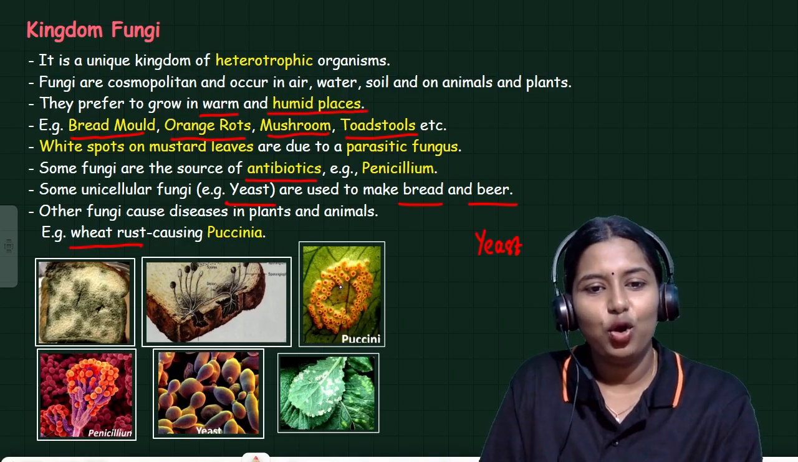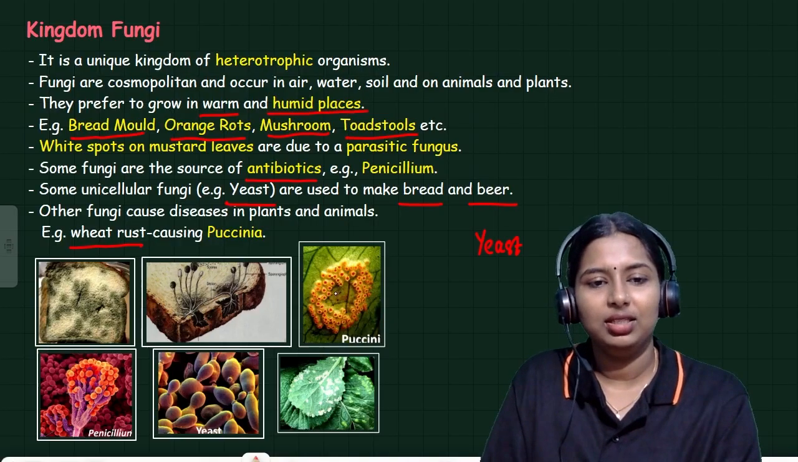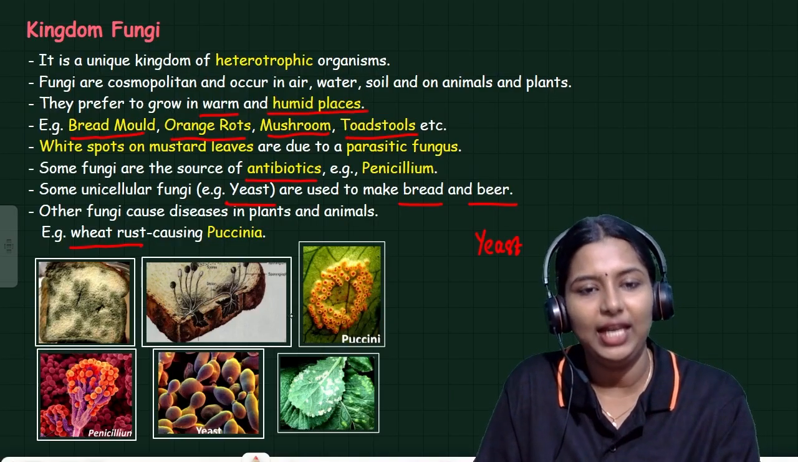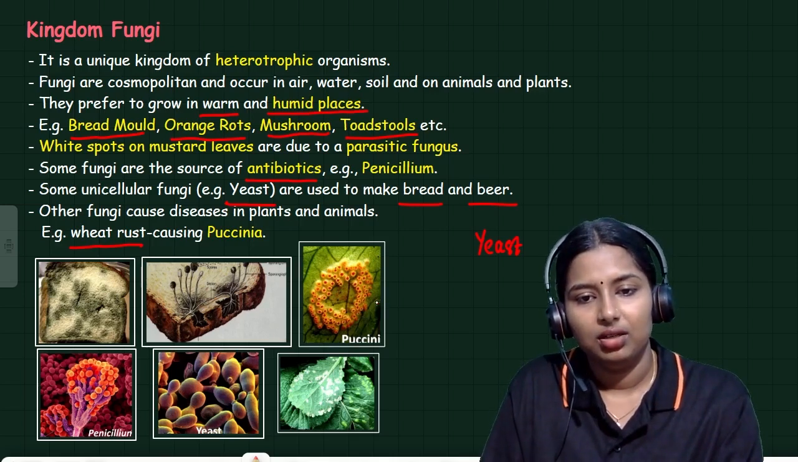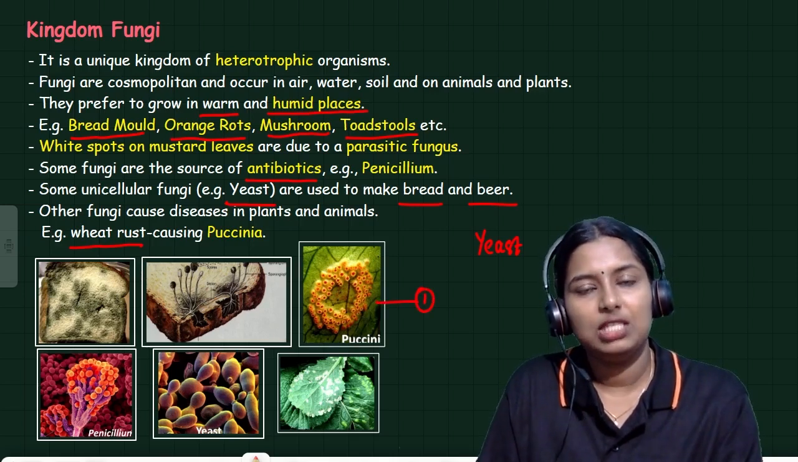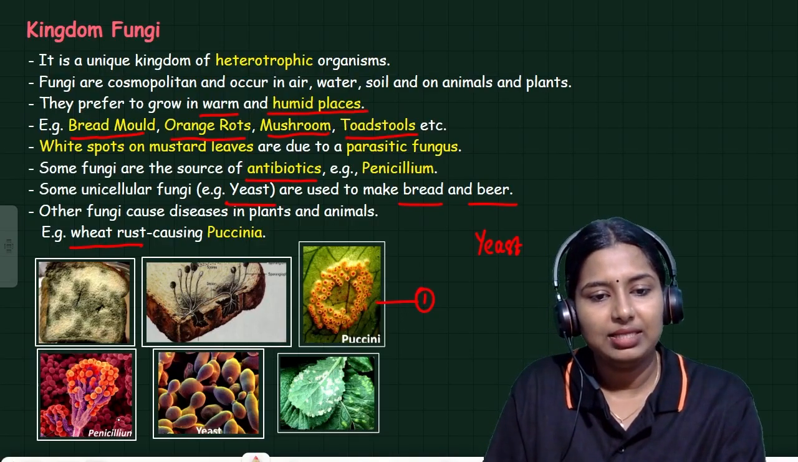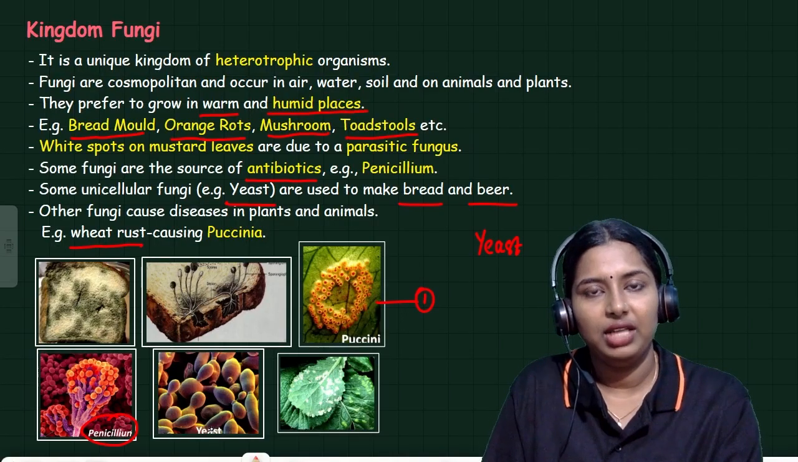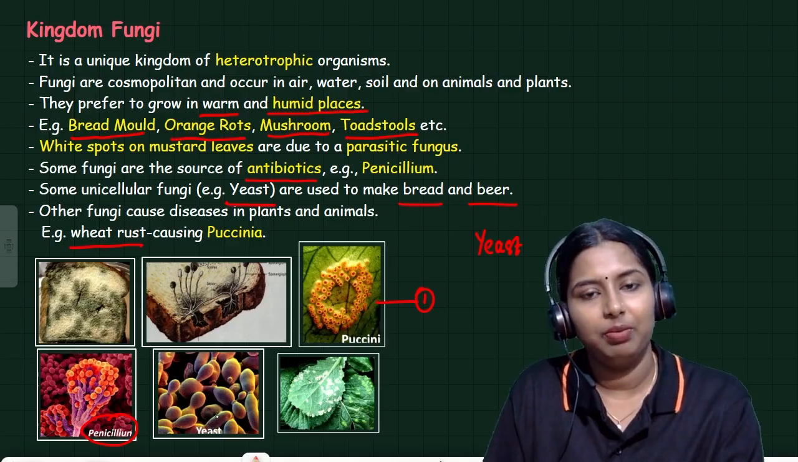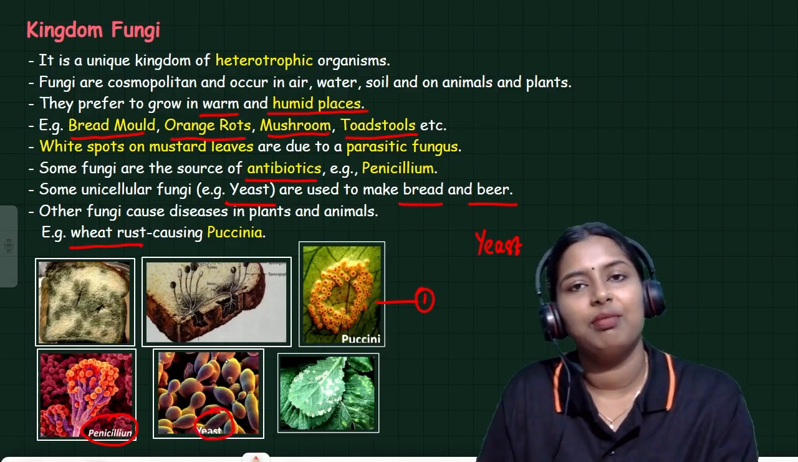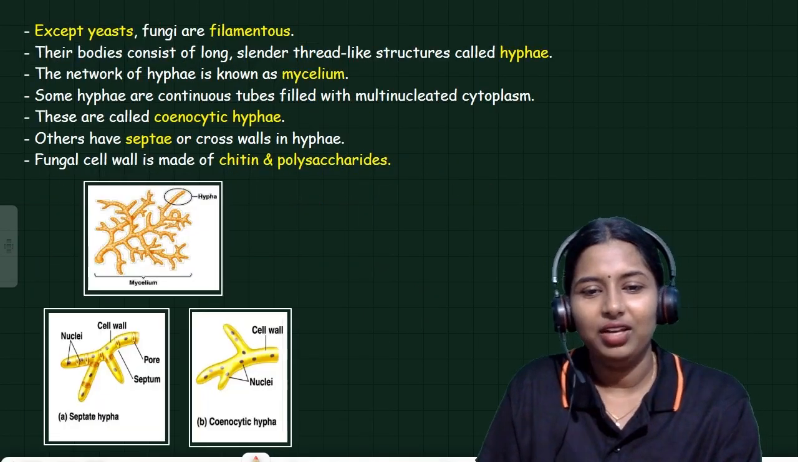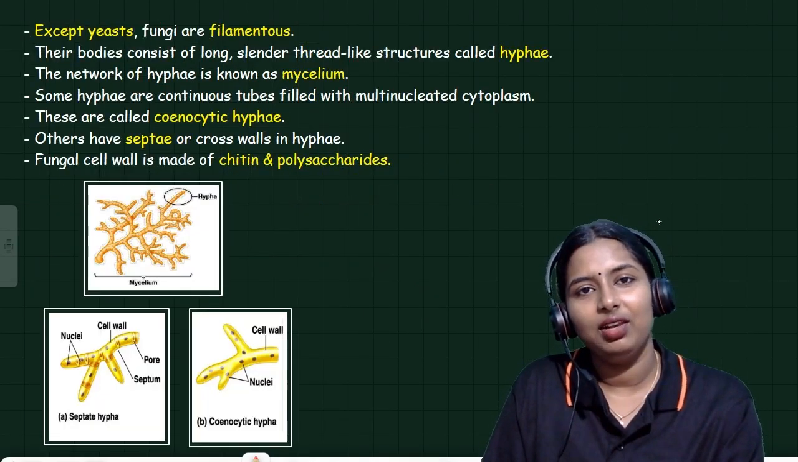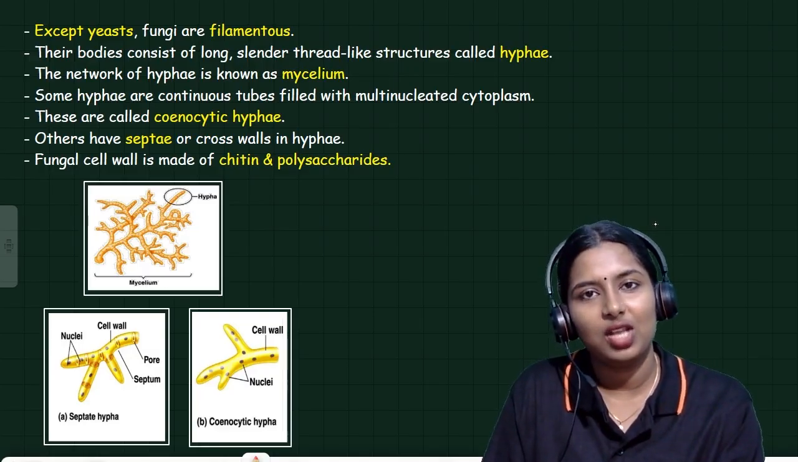Here you can see so many pictures. These are the pictures of different fungi. This is the picture of bread mold. Puccinia is here, this one. Penicillium is here, the fungus that we can use for making the antibiotic penicillin. Yeast is here. Yes, these are the examples. Clear? Anybody have any doubt? Don't worry, just comment in the comment box. I will reply in our live or in the next class.